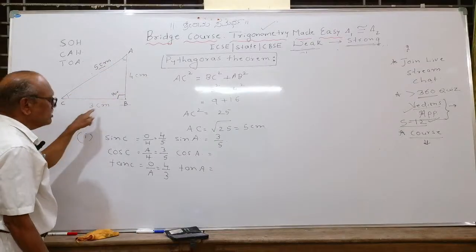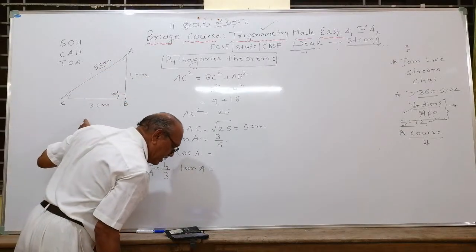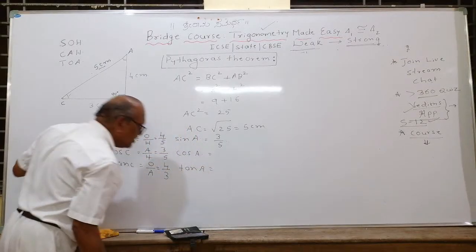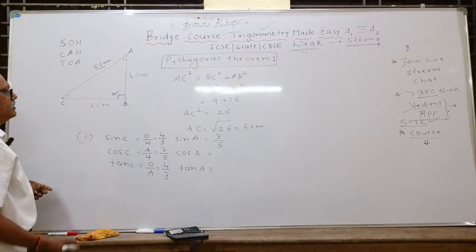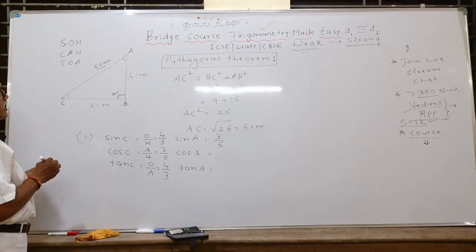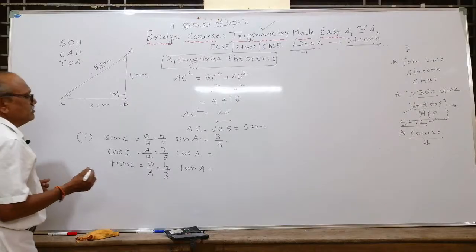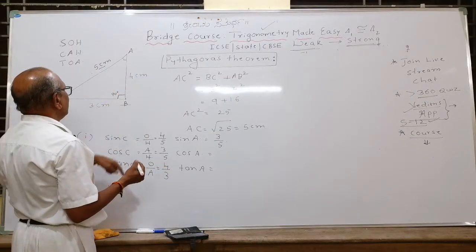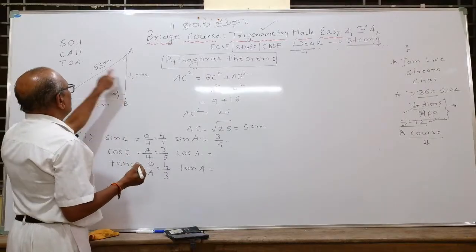Cos A. No one has written cos A yet. Cos A, tan A. Write cos A.